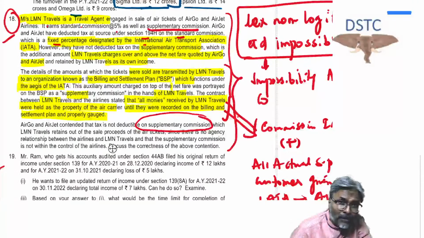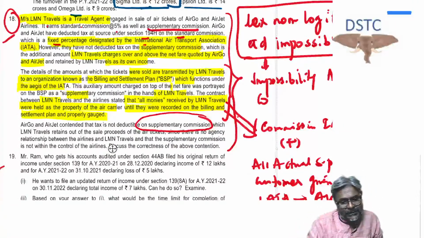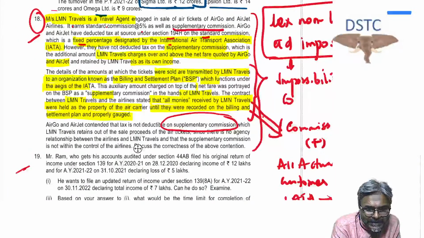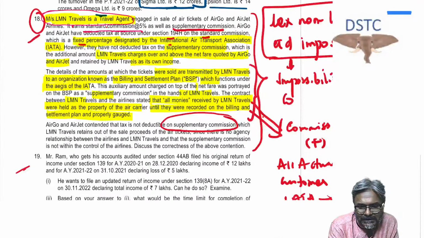But now a new case law has come, and in the new case law, students, what is the important point over here? Here there is an agent named Element Travel, which is a travel agent, and they are earning a standard commission of 5%, as well as a supplementary commission.